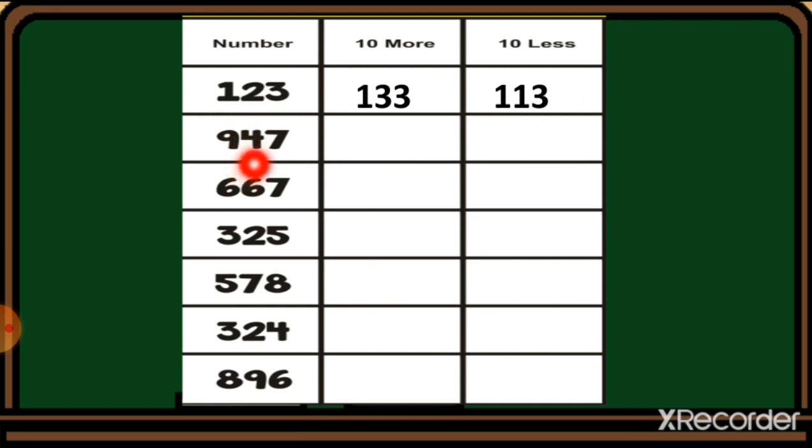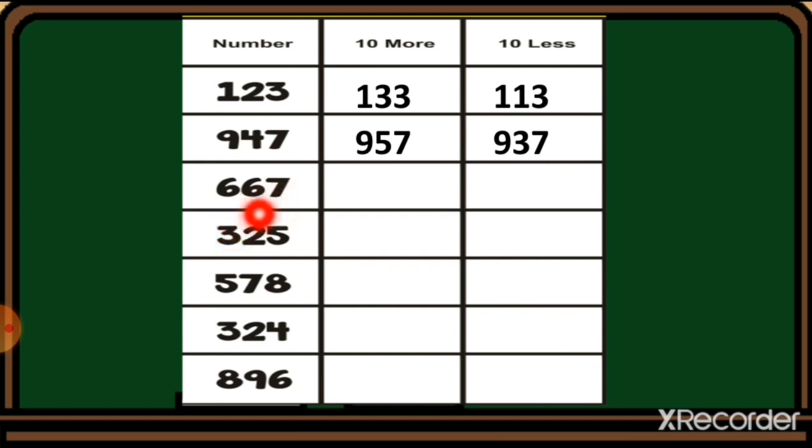947, this is our next example. So here we first add one number to this 4. So the number 957 will come. You can see here. Now we cut just one number from this 4. So 4 minus 1 is equal to 3. Here you can see 937. Which number will come? 937.